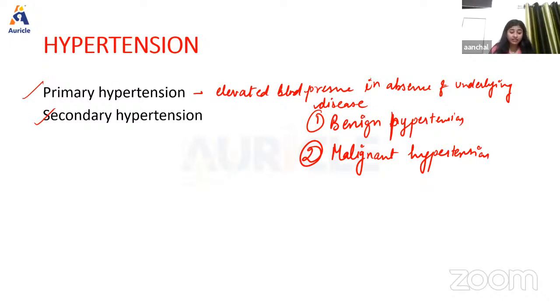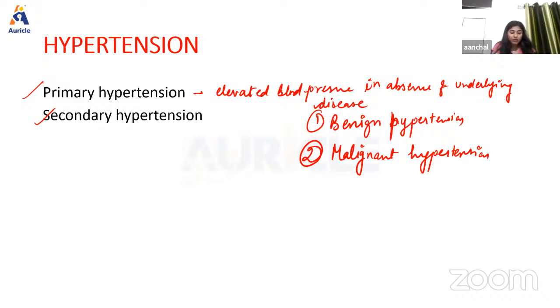Another we have secondary hypertension. So secondary hypertension is basically the high blood pressure due to some disorders. Okay, in some disorders like cardiovascular hypertension, endocrine hypertension is there.